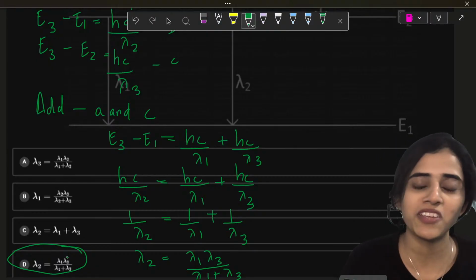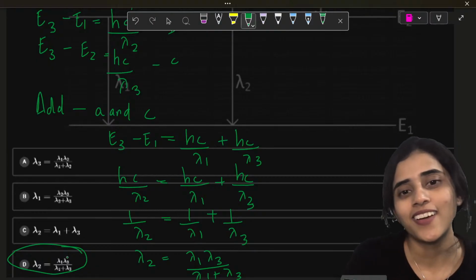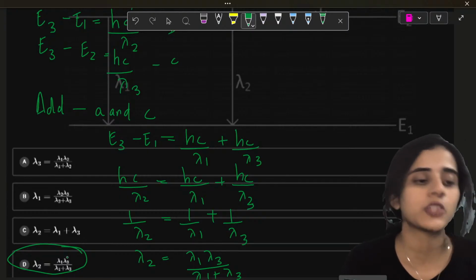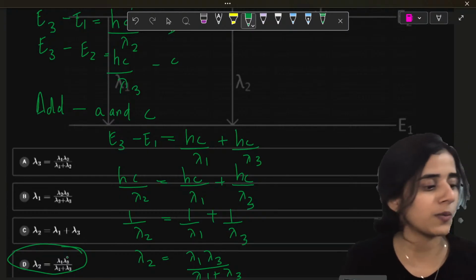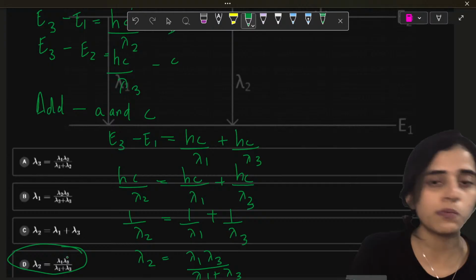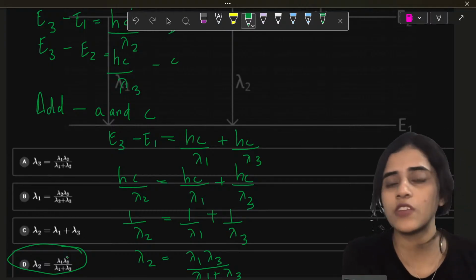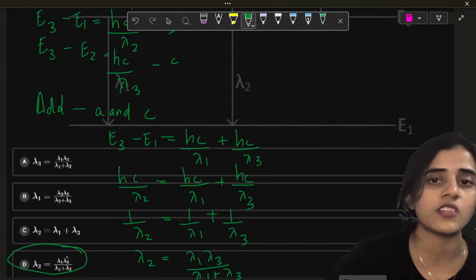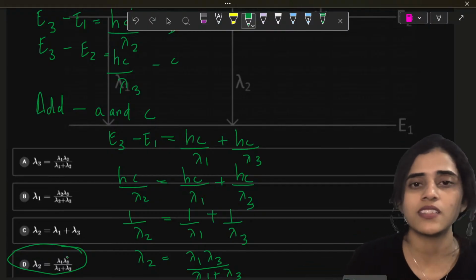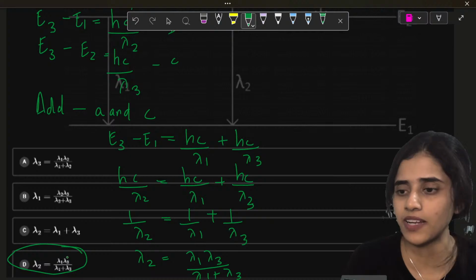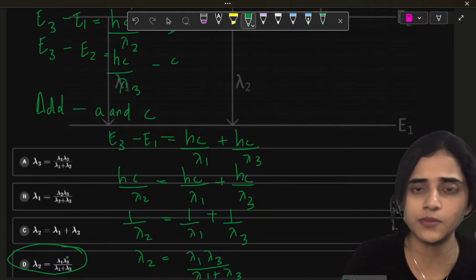One trick for remembering formulas. I will do a video on tricks to remember formulas. One main trick is write and study. There's something called muscle memory. So even if your mind forgets, if you've written it so many times, you remember. See, this formula is very easy. E equals hc by lambda. It's a very simple formula, no?